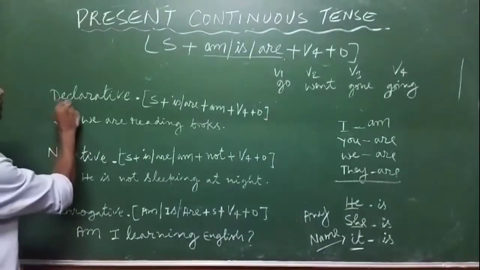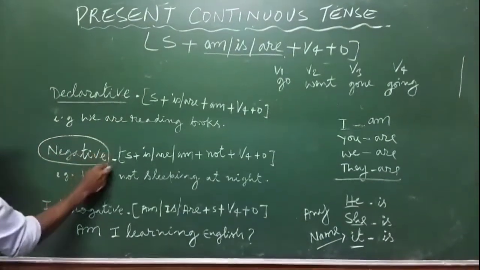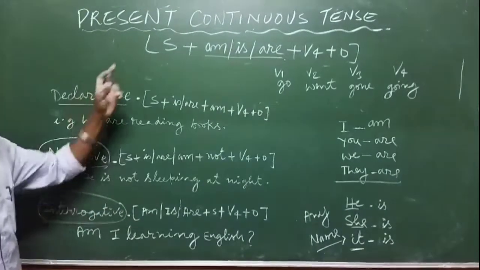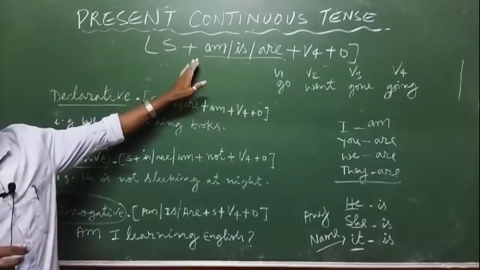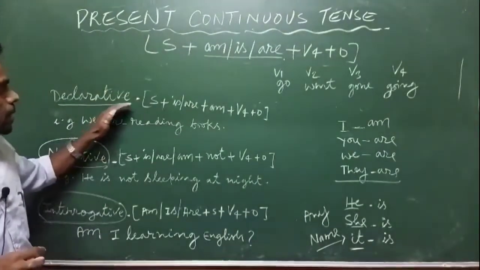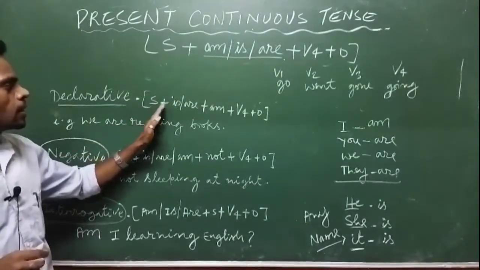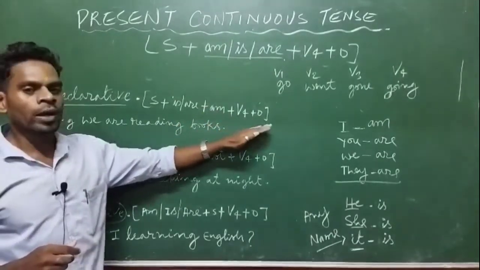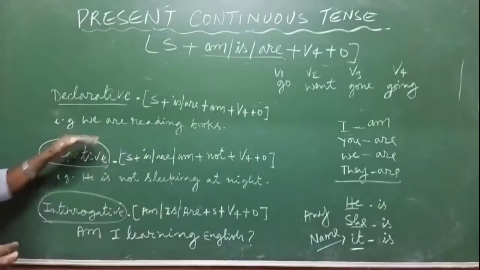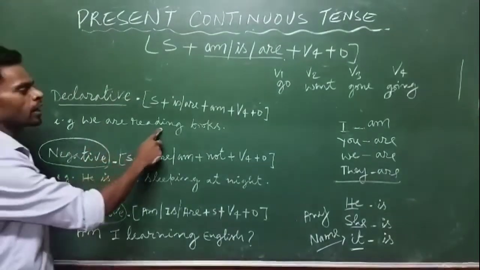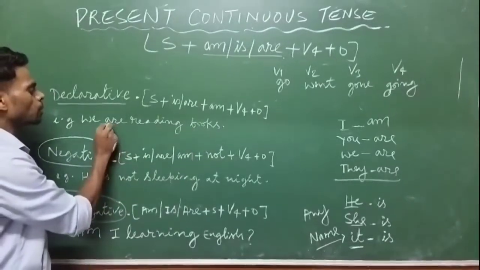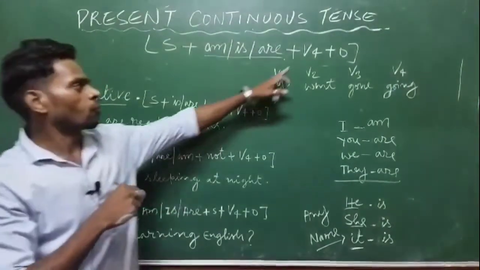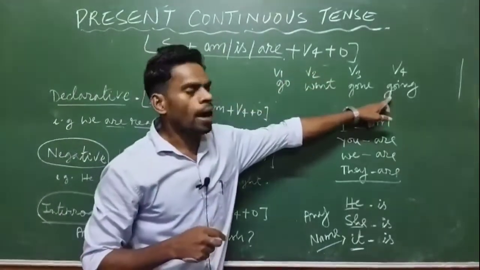If it is a declarative sentence, it will be subject, then is or are, and V4 and object. Just see one example: we are reading books. Here the helping verb are is there, and reading is the fourth form of the verb, that is the ing form.